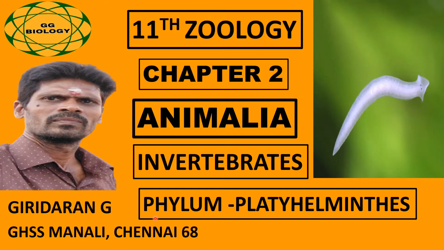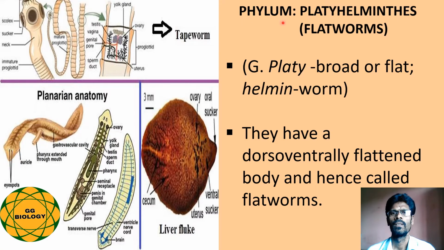Welcome everyone. The topic of this video is phylum Platyhelminthes of invertebrates of chapter Animalia. The term Platyhelminthes is derived from two Greek words, namely platy stands for broad or flat and helmin stands for worms. So thus they are usually called the flatworms. So their body is dorso-ventrally flattened and hence these are called flatworms.